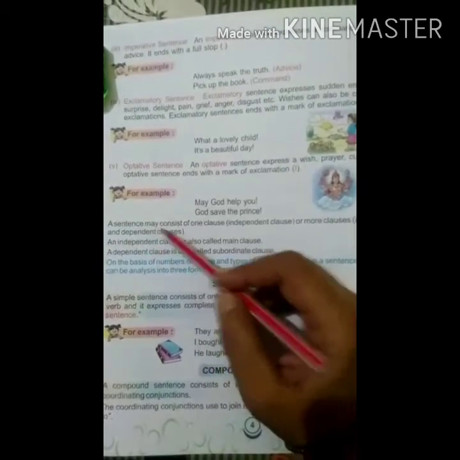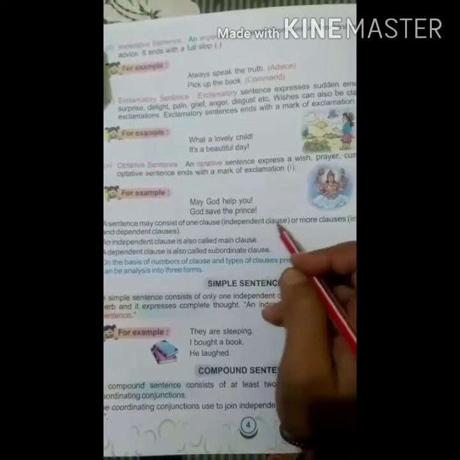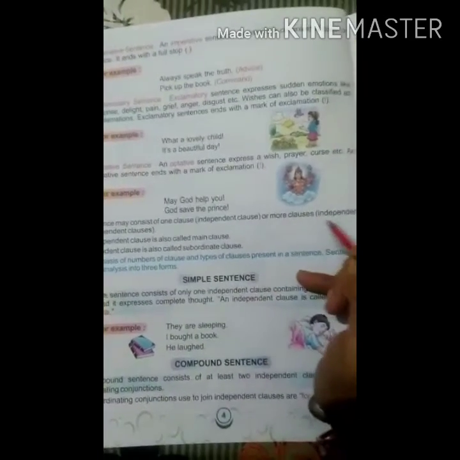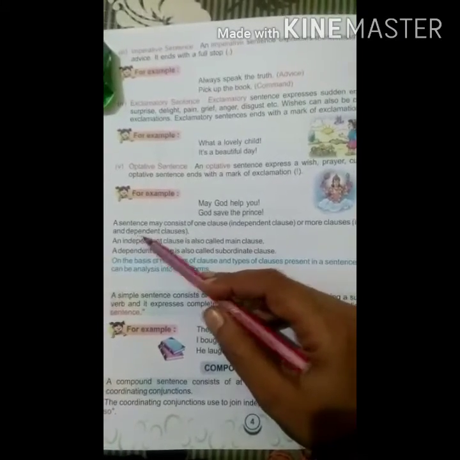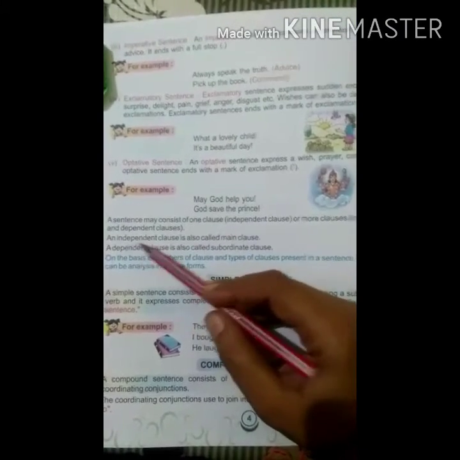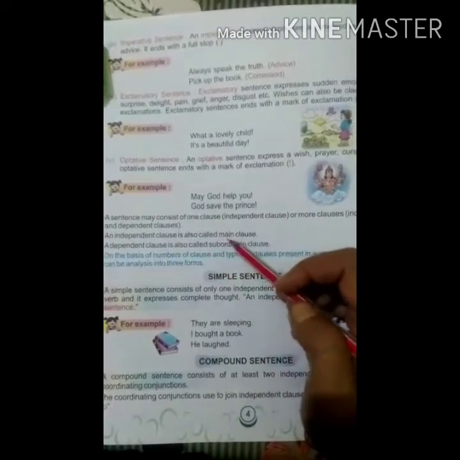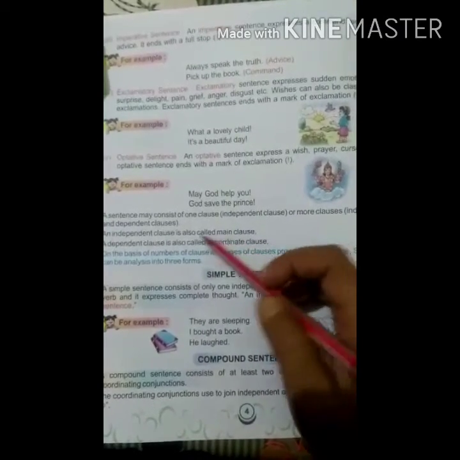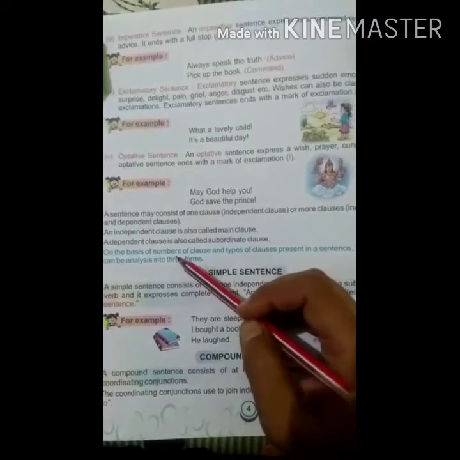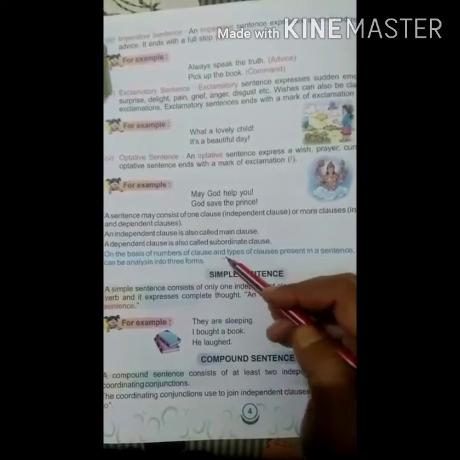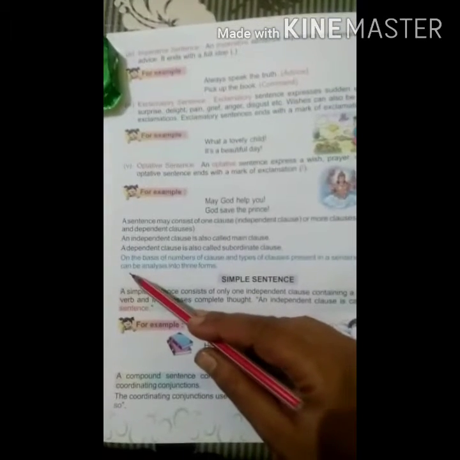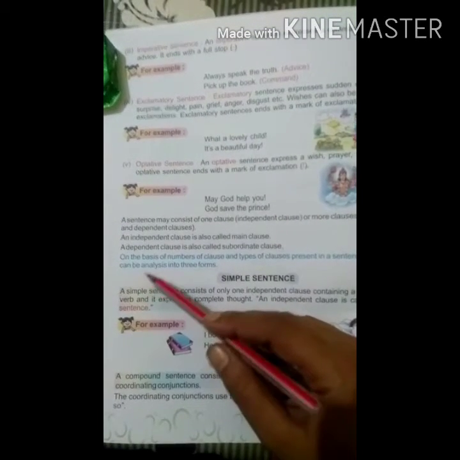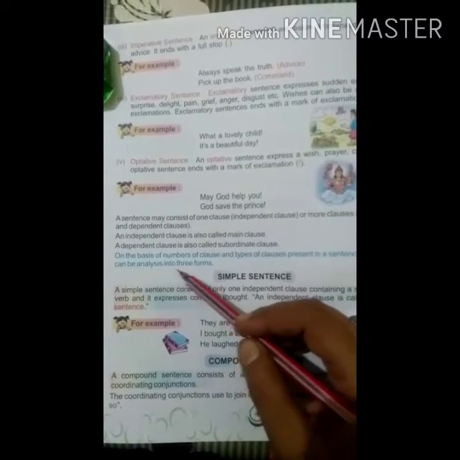A sentence may consist of one clause, an independent clause, or more clauses, independent and dependent clauses. An independent clause is also called main clause. A dependent clause is also called subordinate clause. On the basis of numbers of clause and types of clause present in a sentence, sentences can be analyzed into these forms.